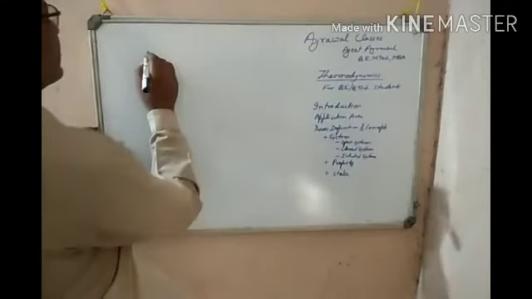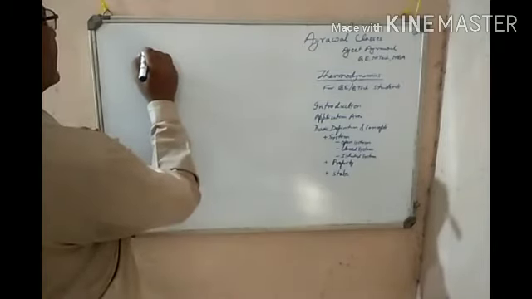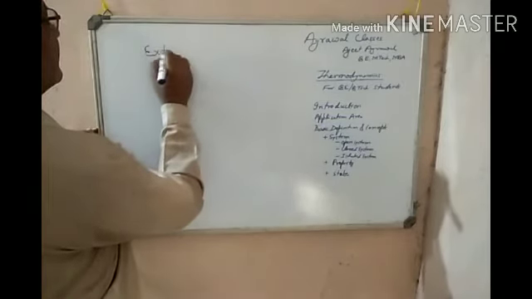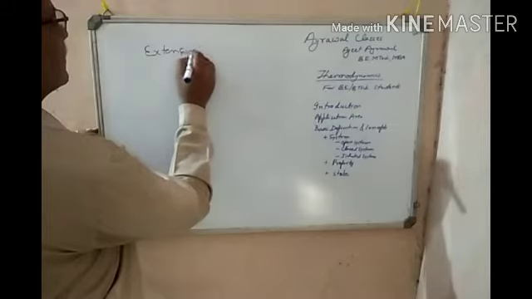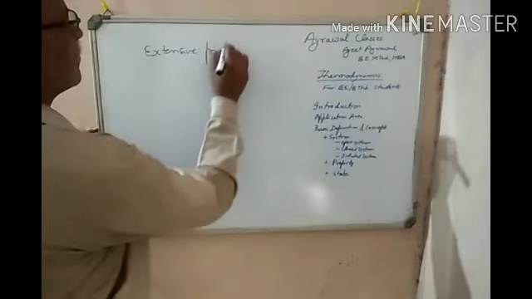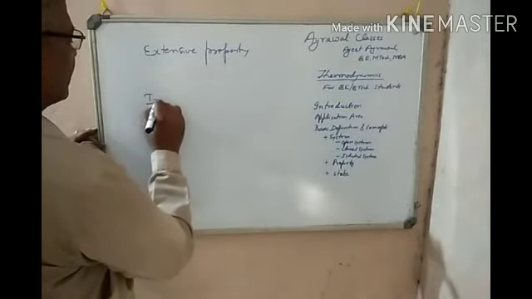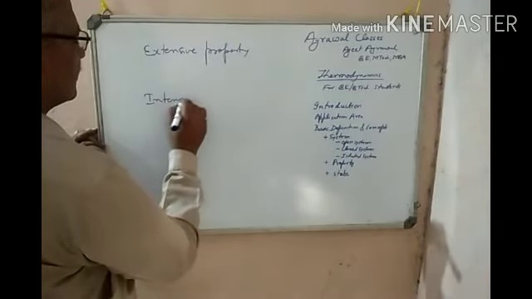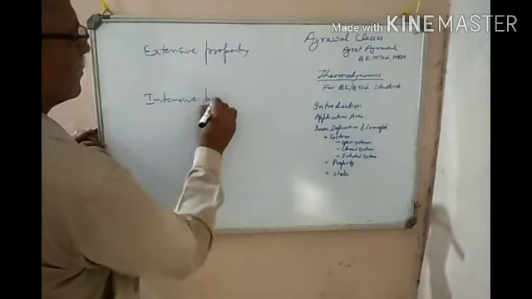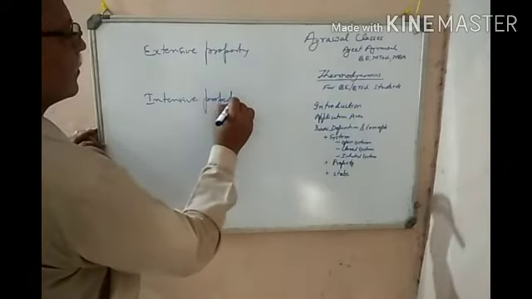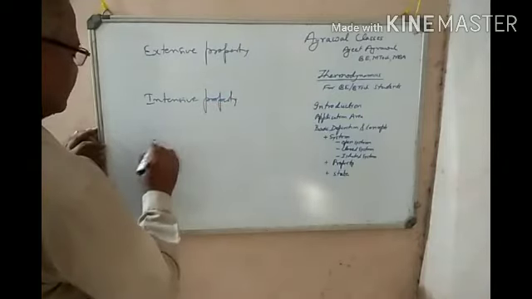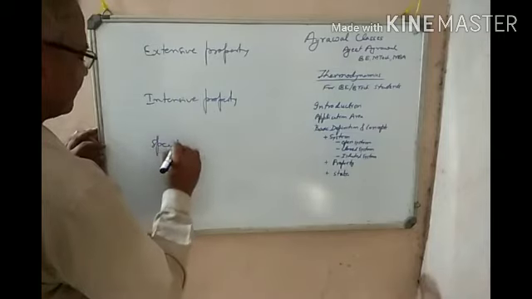The properties of the system are basically of three types. One is the extensive property. Second is the intensive property. And third is the specific property.